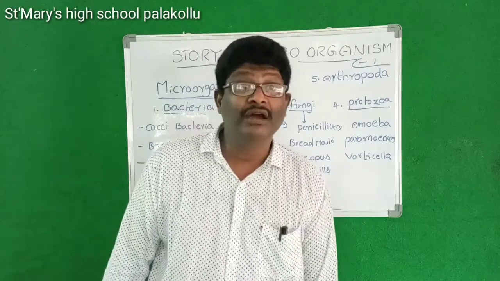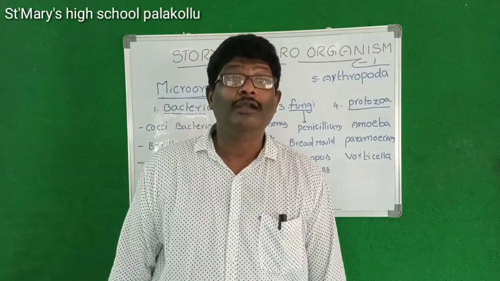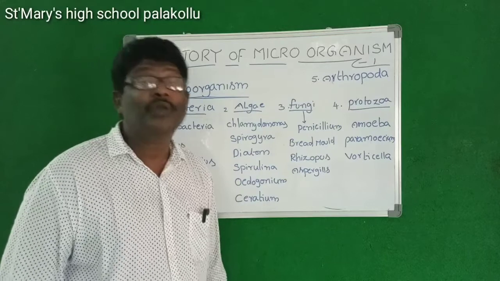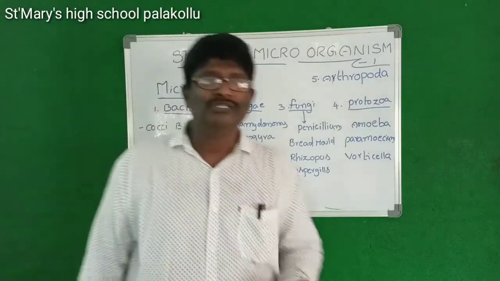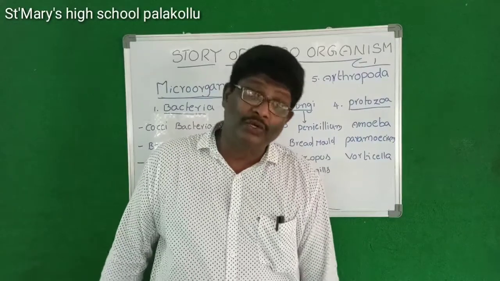Such living organisms are called microorganisms. We can see them only through an electron microscope or microscope.